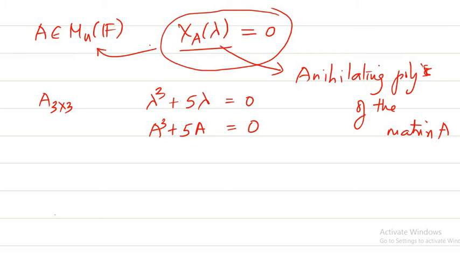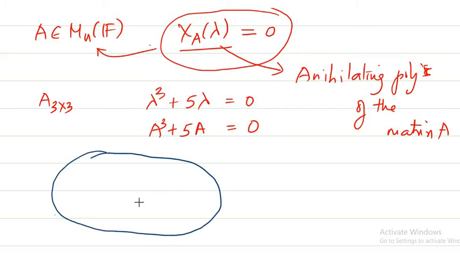When you consider the big set of all the annihilating polynomials of a particular matrix, you definitely have your chi A of lambda inside. The characteristic polynomial is always inside. There is one more special guy known as the minimal polynomial of that particular matrix.